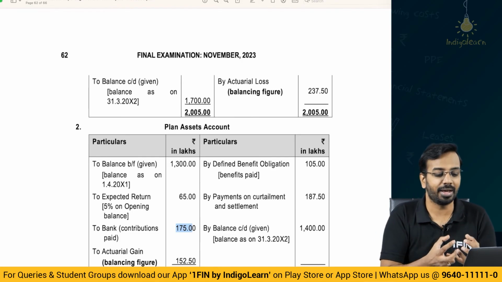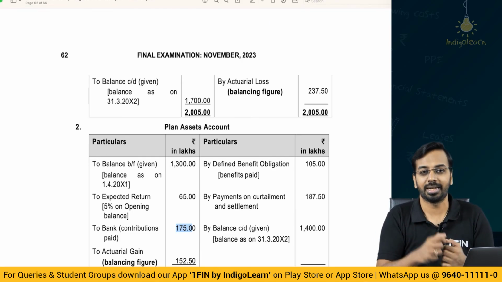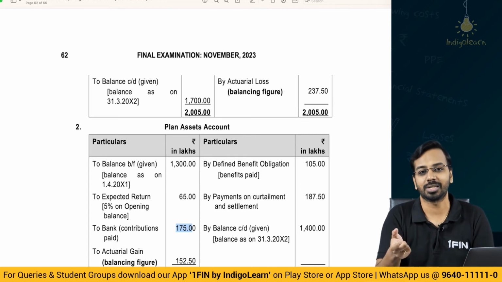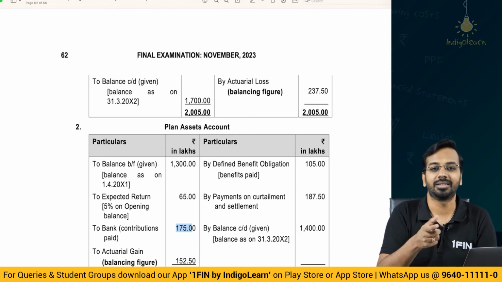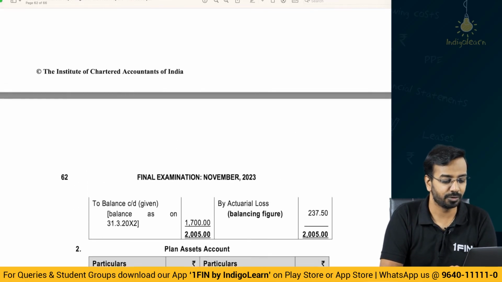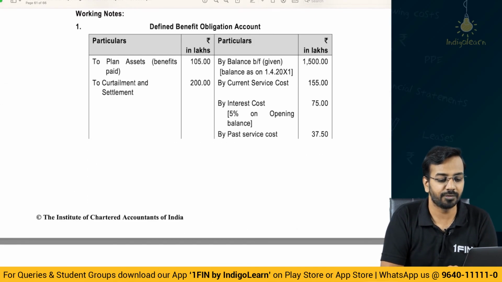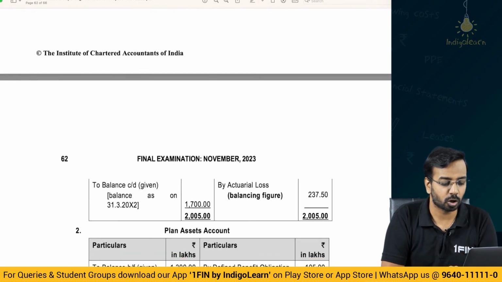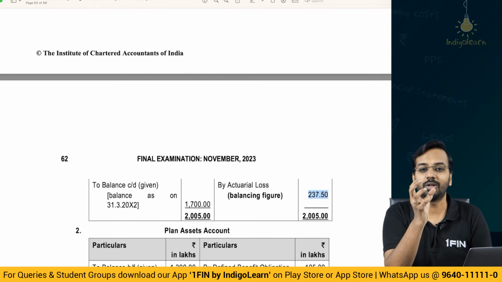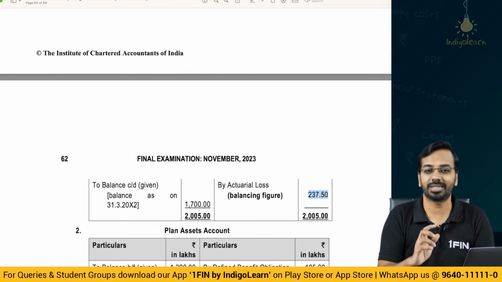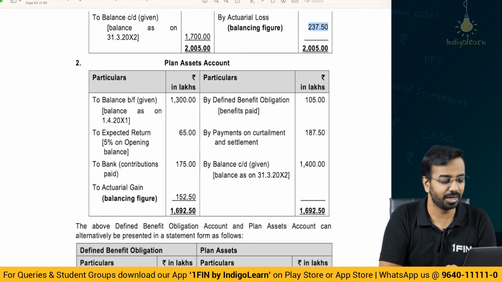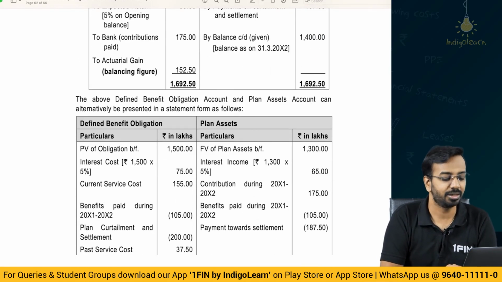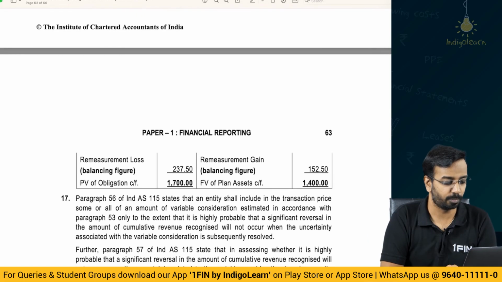Now how do we identify whether it is an actuarial loss or actuarial gain? Say if my obligation is more than expected, then it is a loss. If my obligation is less than expected, then it is a gain. Now here, if you see obligation, if you see 1500, 155, if you add all of this side and subtract all of these, there is a shortfall of 237, meaning to say the obligation has gone up. The obligation has gone up, that is a loss. Similarly, on the plan asset there is a gain, right? Now same way you can prepare it in a tabular format as well, there is no problem, right?